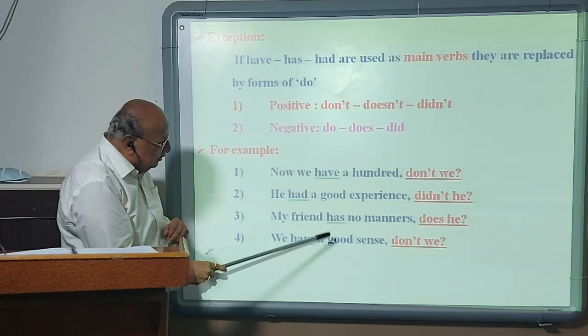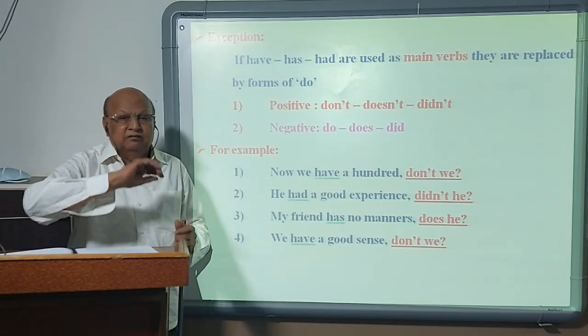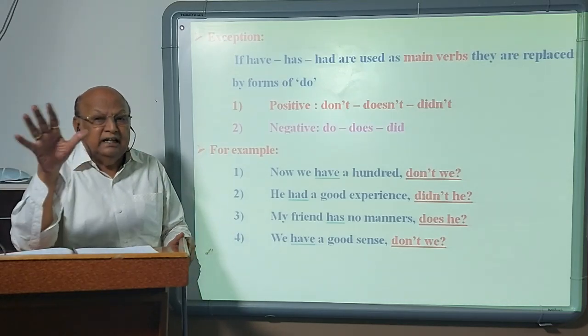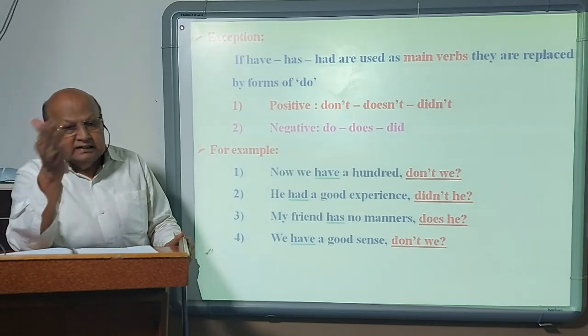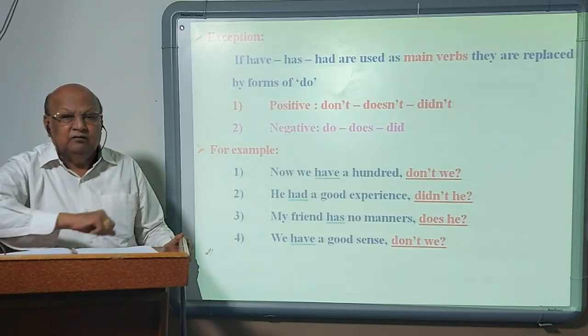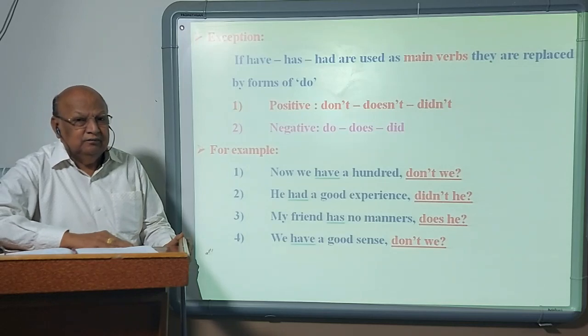All these examples you have to remember, that forms of have are of two types. Have, has, had used as a helping verb, followed by a past participle: then the same verb is repeated, either in the positive or negative form. It always depends on the given statement.